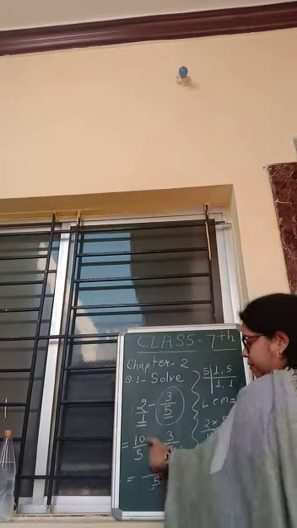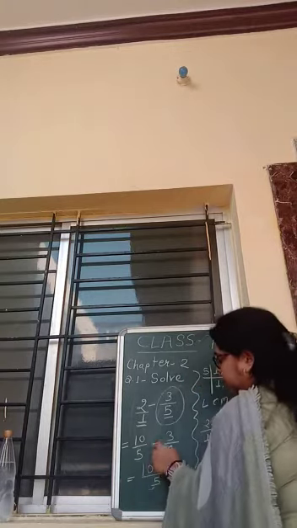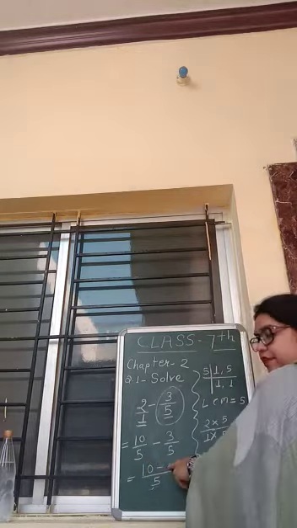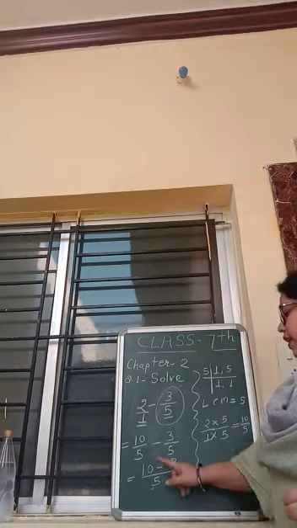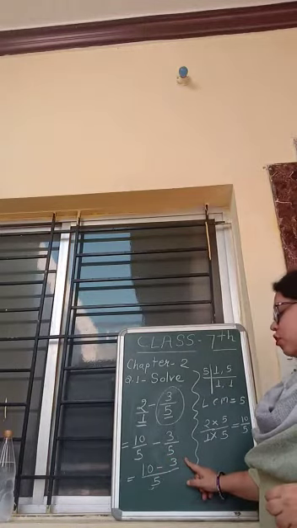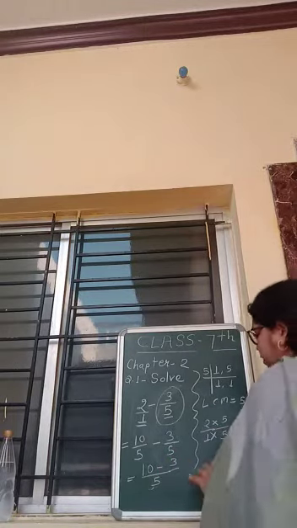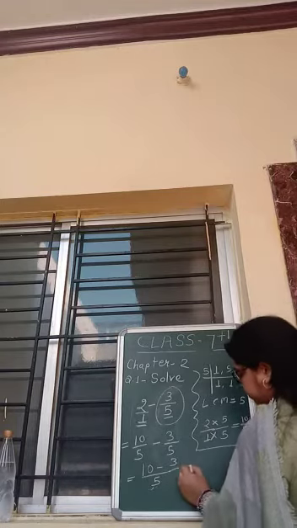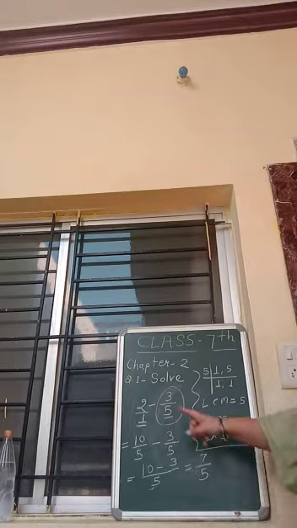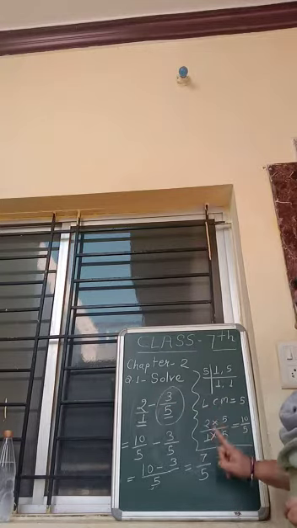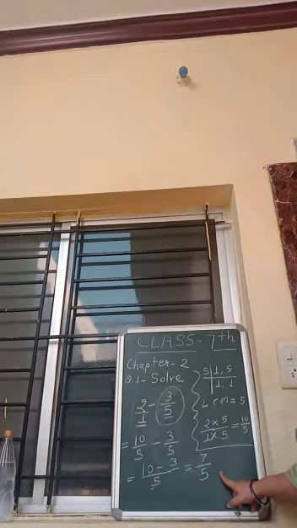So this is 5. This is 10. Minus sign is there, so that's why we are putting the minus sign. 3. So 10 minus 3 is 7. So your answer is 7 upon 5. So 2 minus 3 by 5 is equal to 7 upon 5.